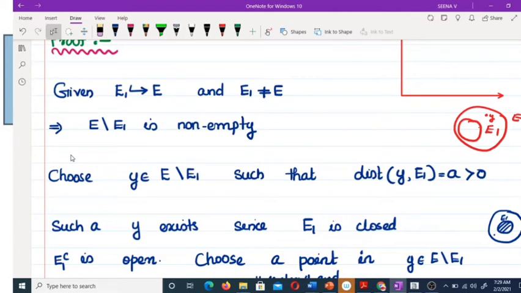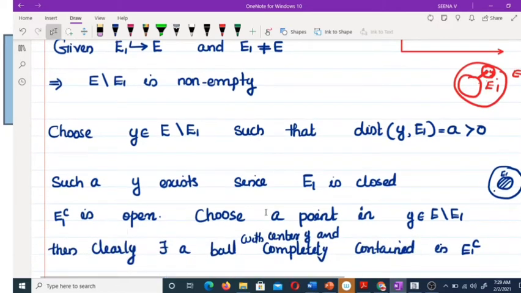The complement of E1 being open means you can find a neighborhood of y completely contained in the complement of E1. So this ball is here and it contains no points of E1. Therefore clearly the distance between y and E1 is greater than 0. Such a y exists since E1 is closed.